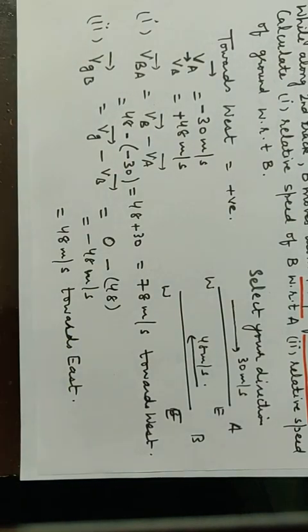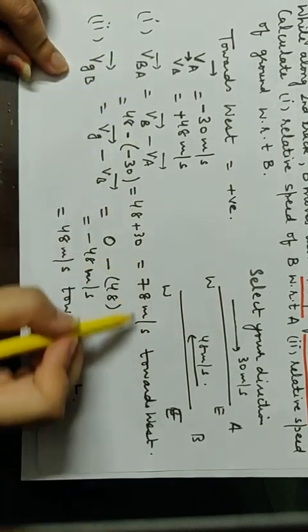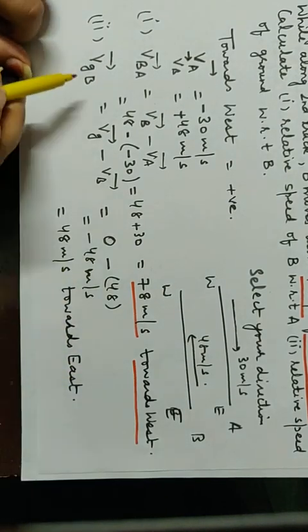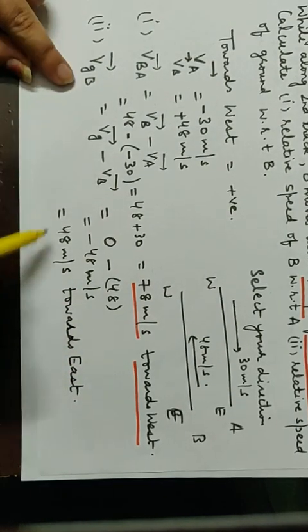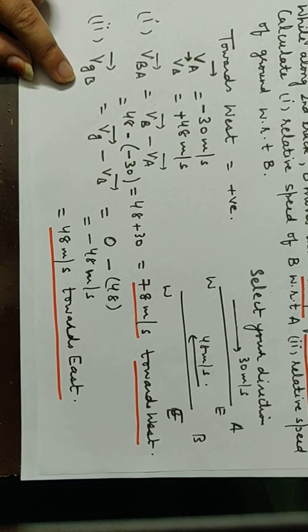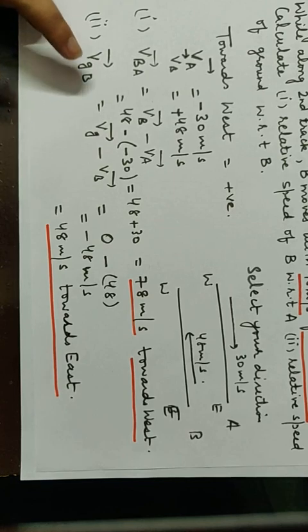So what are our answers? Number 1, relative velocity of B with respect to A was 78 meters per second towards west, and relative velocity of ground with respect to B is 48 meters per second towards east. That's all for today. We'll do the rest of the numericals on Monday. Thank you.